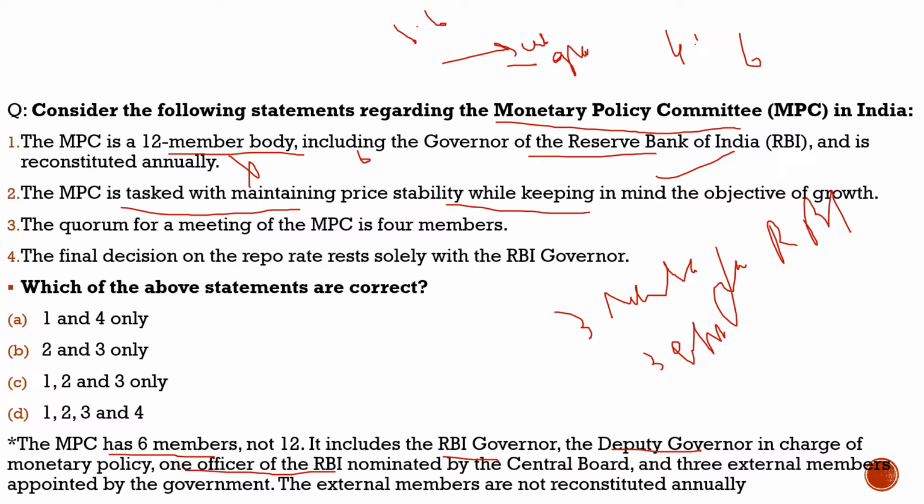Third statement: the quorum for a meeting of the MPC is 4 members. 100% correct. The quorum is 4 members. Fourth statement: the final decision on the repo rate rests solely with the RBI governor. No, it does not. The final decision is not solely dependent upon the RBI governor; a consensus would be taken. The voting would be done, and the RBI governor's vote would be cast only if there is a tie. So it is not solely dependent on the RBI governor, and the fourth statement is also incorrect.